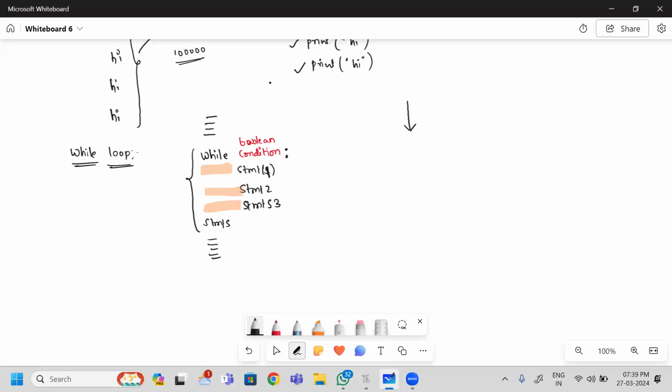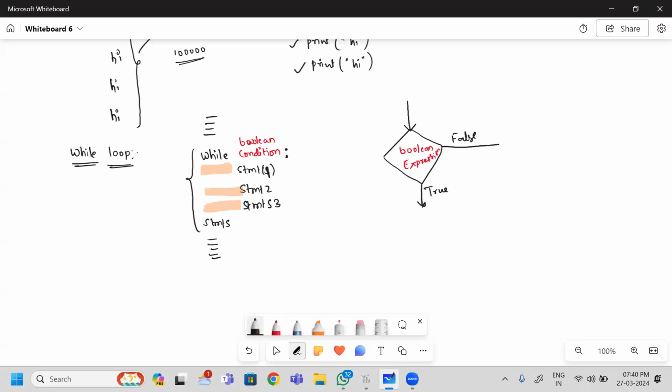So while, followed by the condition you have written. In the last class also I said, while writing the condition you have to use the rhombus notation, and you have to write the Boolean expression. When I write a Boolean expression, I can see only two results: one is true and one is false.